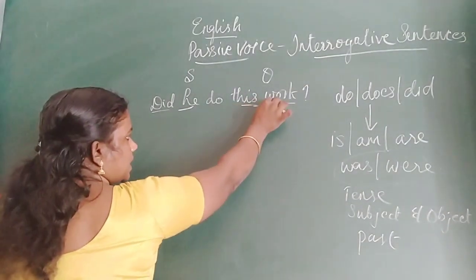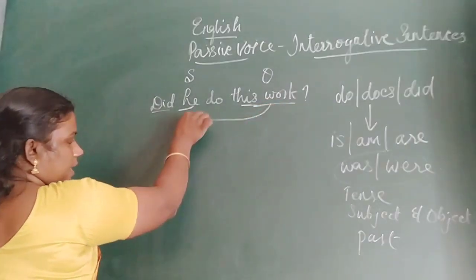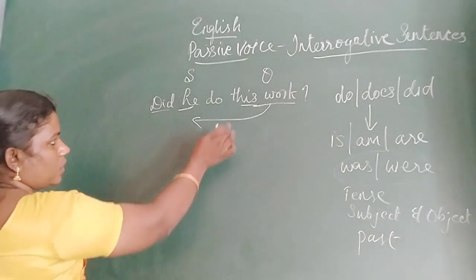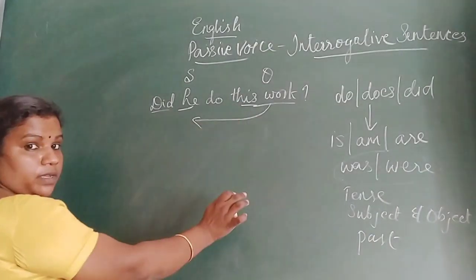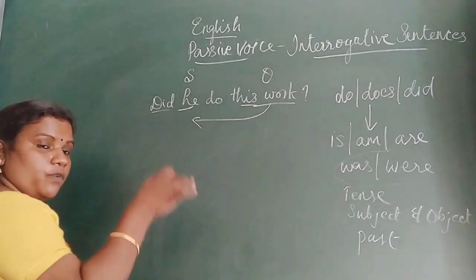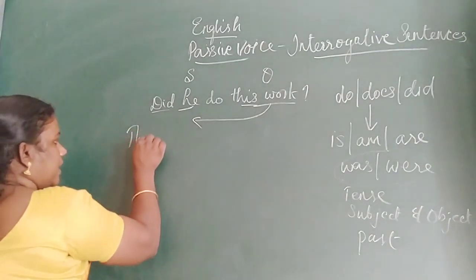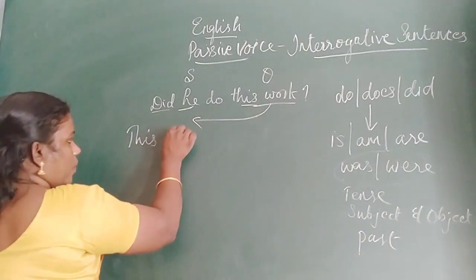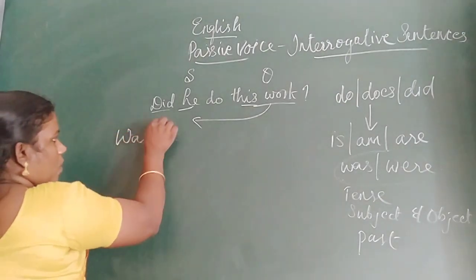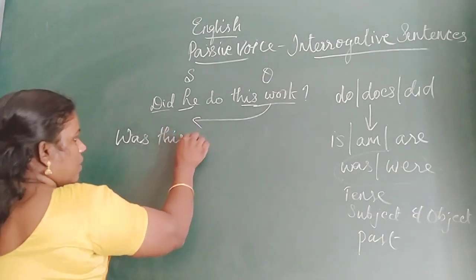The object, this work, should come first, and we start with the auxiliary form. This work is a singular subject, so which one will we take, was or were? Was. So we write: Was this work?